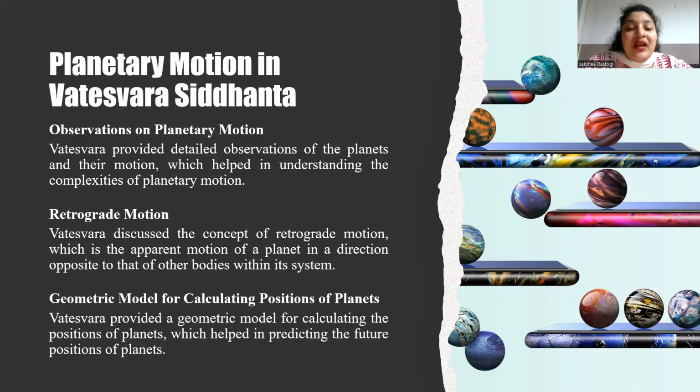See, Vateshwar Siddhanta presents the observation and analysis of planetary motions, demonstrating a keen understanding of celestial mechanisms, which have some key observations. They include that planetary orbits are elliptical and not circular. Planets move at varying speeds, with faster motion near the sun. Planets have retrograde motions, appearing to move backward in the sky.